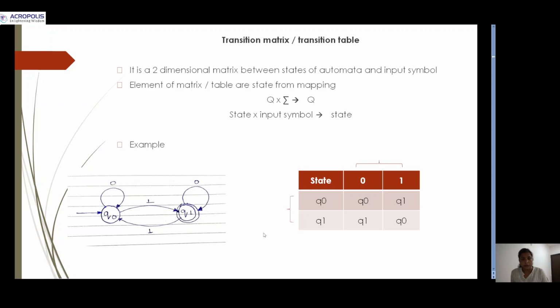Then the present state is q1 and the input is 0, the next state will be q1. Then the present state is q1, input is 1, then the next state will be q0.